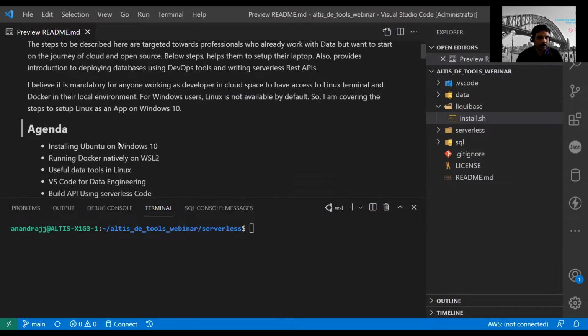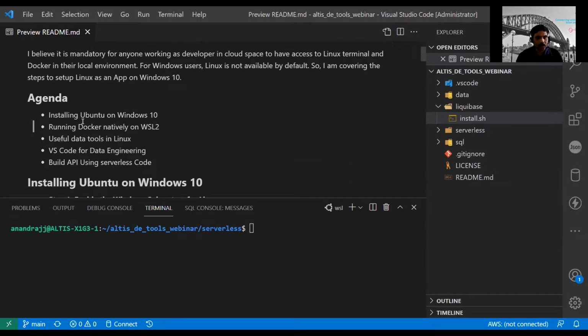So the agenda will be installing the Ubuntu app on Windows 10 and then running Docker on the Ubuntu app natively using WSL2. When there was WSL1, there was a network layer communication. Sometimes it works, sometimes it doesn't, but now they have made it very native. You can run a lot more apps on Ubuntu in WSL2 than in WSL1.